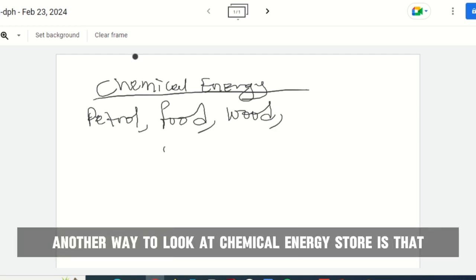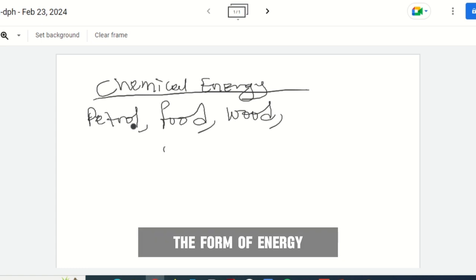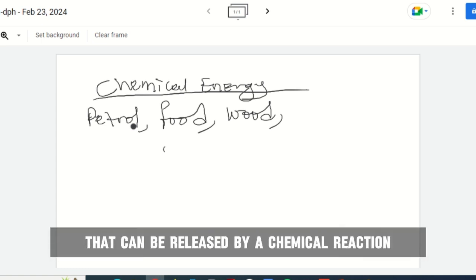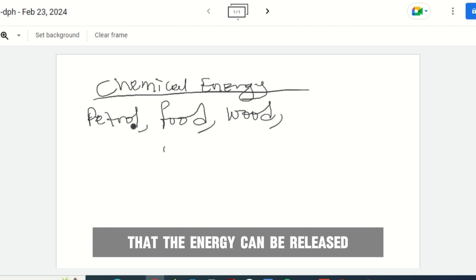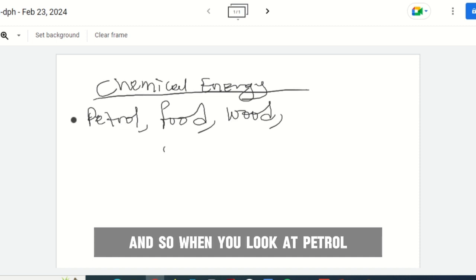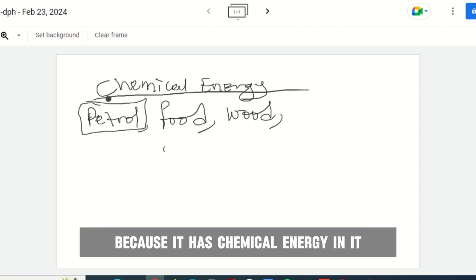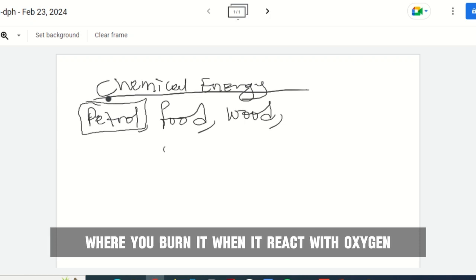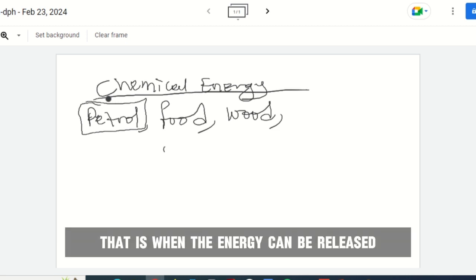Another way to look at the chemical energy store is that it is the form of energy that can be released by a chemical reaction. So if you have a form of energy that can be released by engaging in a chemical reaction, then that's a chemical energy store. When you look at petrol, it makes a vehicle move because it has chemical energy in it. The way you release the energy is when you burn it, when it reacts with oxygen, when there is combustion.